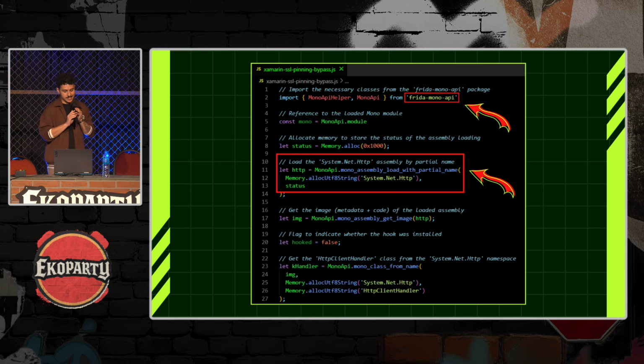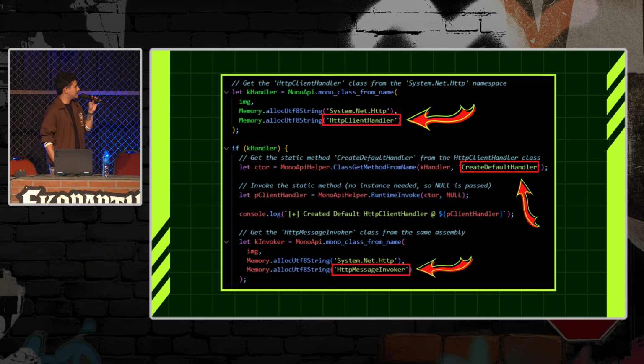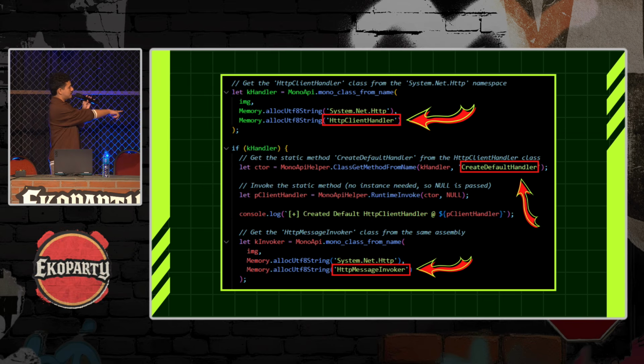So what this code does is that it finds the native library that it wants to tamper with. In this case, they have to hook into the System.Net.Http library. Once it's hooked to the library, we want to find the class that we want to tamper with. In this case, it's the HttpClientHandler. And the methods that we want to hook are CreateDefaultHandler and the HttpMessageInvoker.